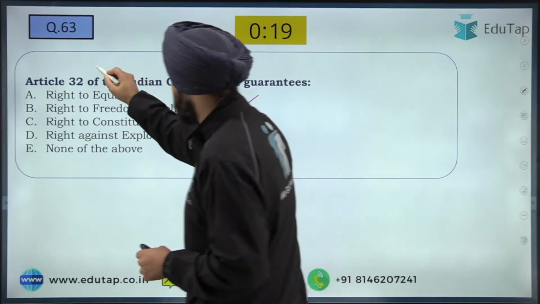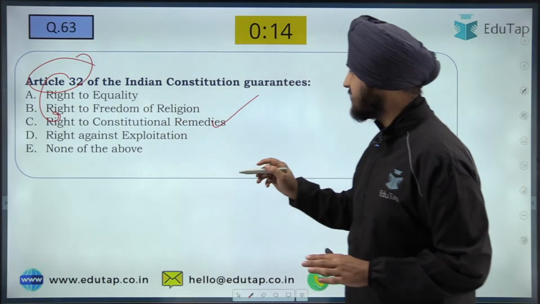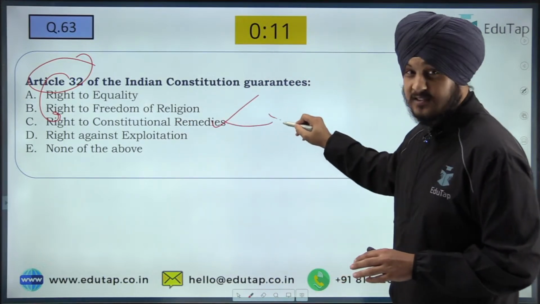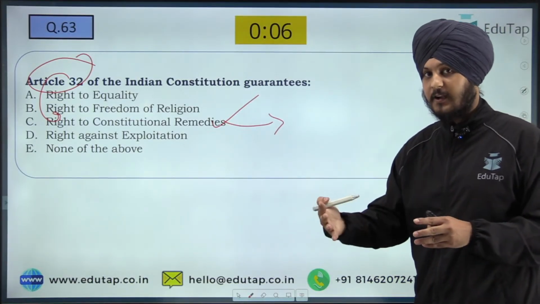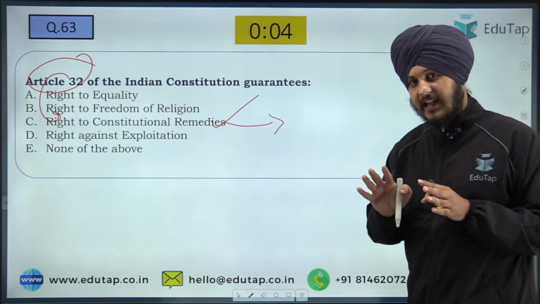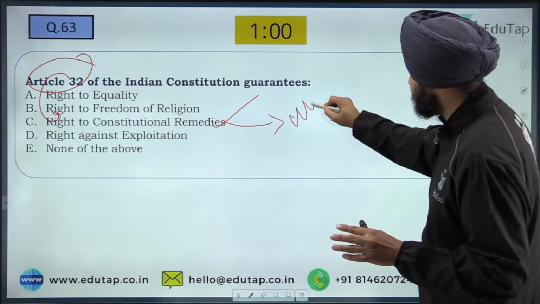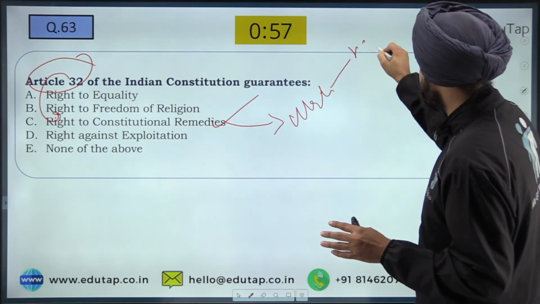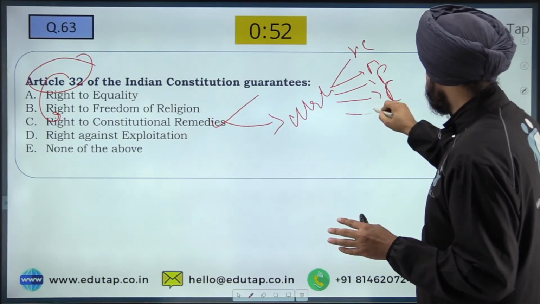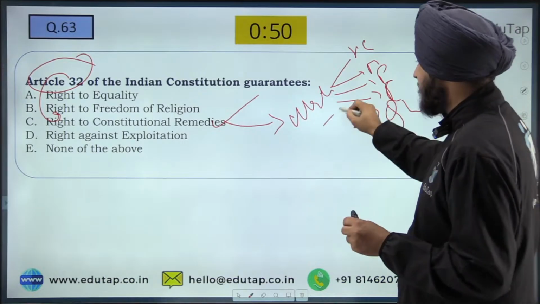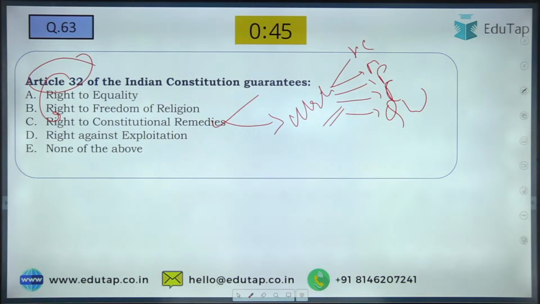When we talk about Article 32, it talks about the right to constitutional remedies. Under this right, the article empowers citizens to go to the Supreme Court if their fundamental rights get violated. And the Supreme Court can pass various orders and directions, for example writs: habeas corpus, mandamus, prohibition, certiorari, and also quo warranto, all such things. So it is under Article 32. Yes, Shri, you have written very precisely.